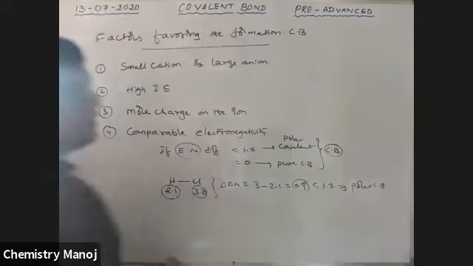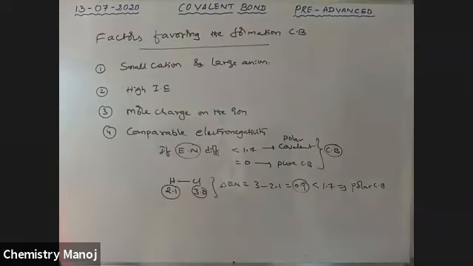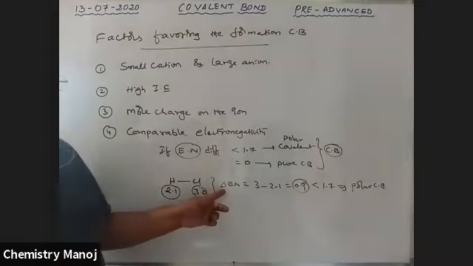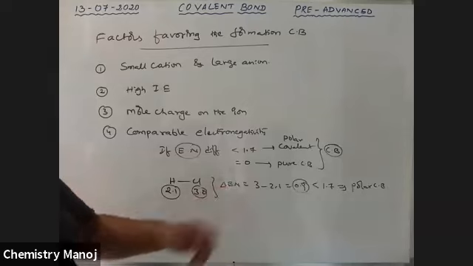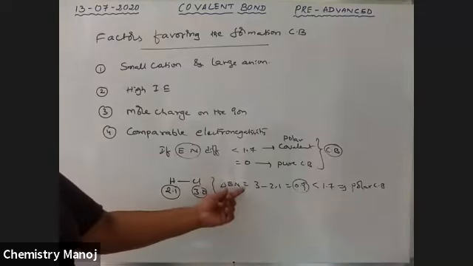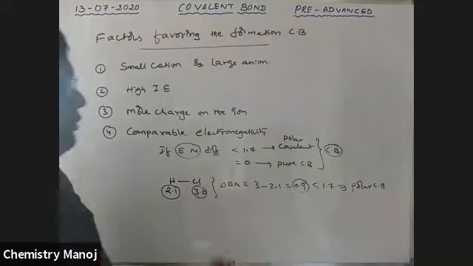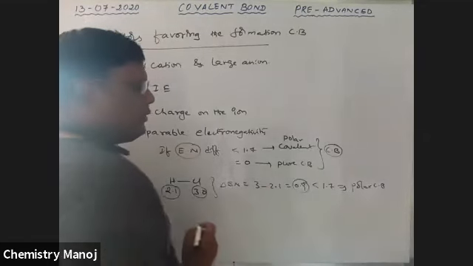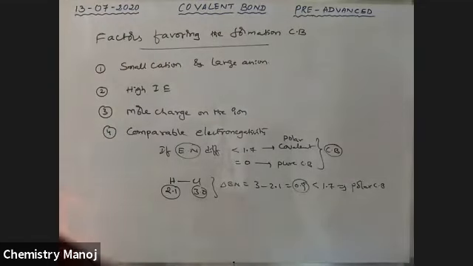Already the concept is completed, my dear boys. Once again, I am repeating: the difference of electronegativity is 3 minus 2.1, which is 0.9, less than 1.7. Therefore, it is called a polar covalent bond.